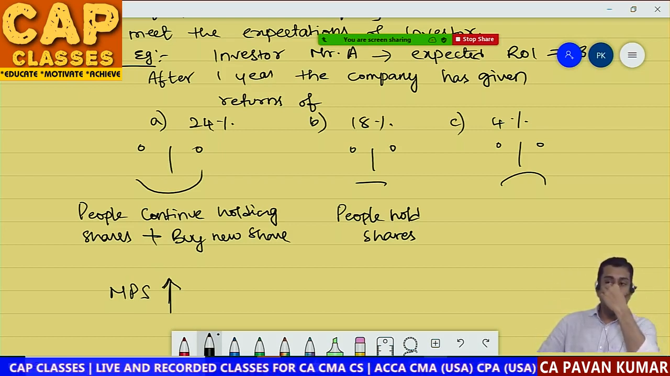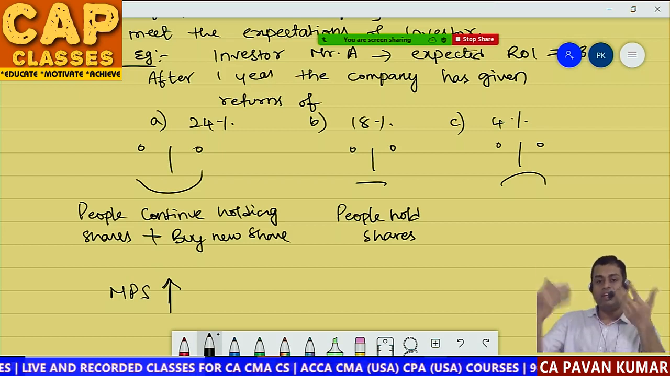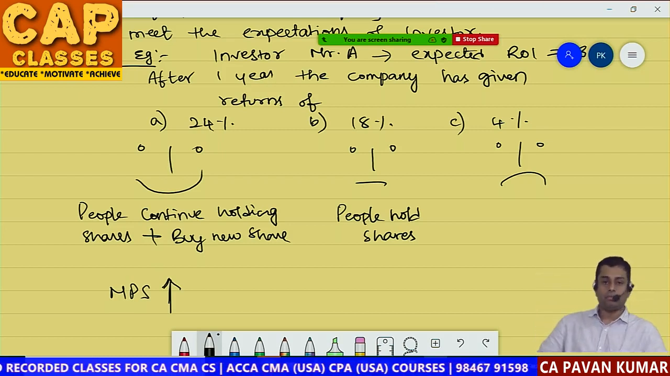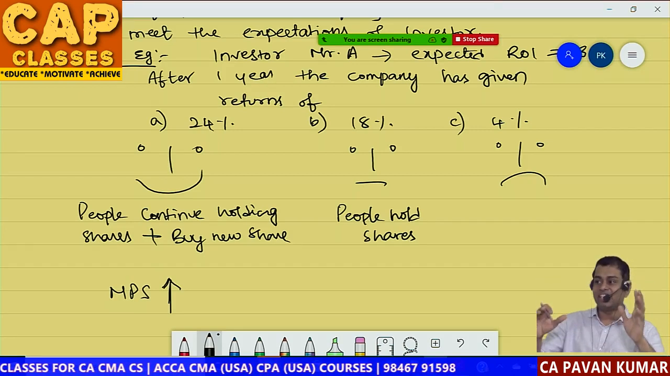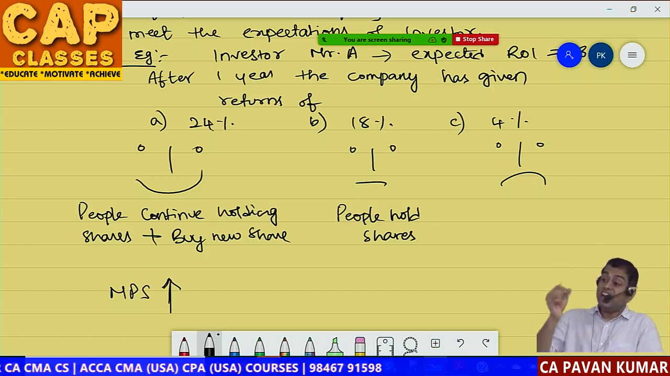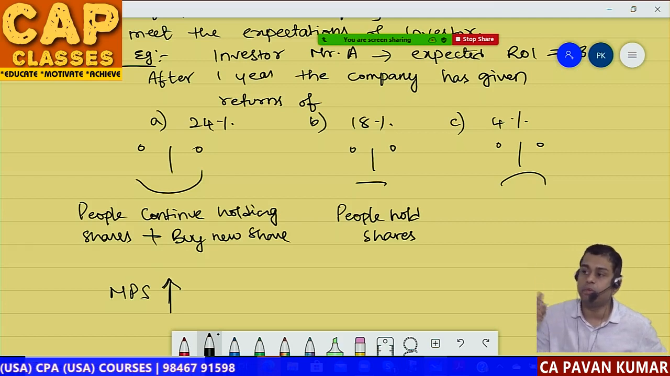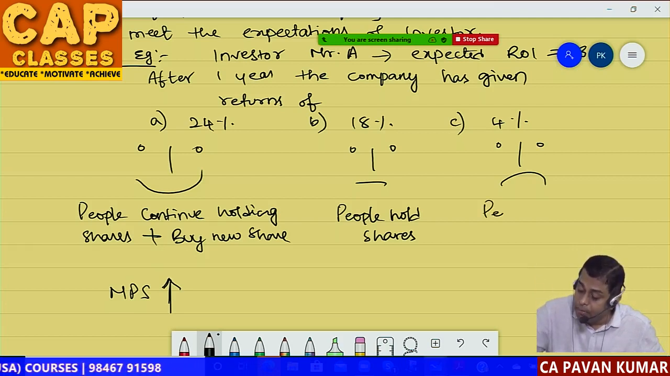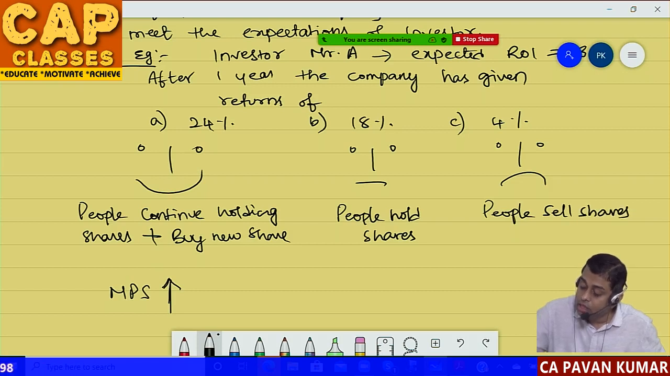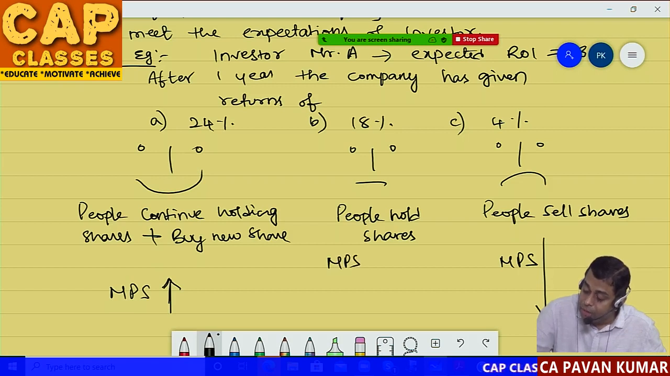There are some shares where, within 1 month, your investment will double. Jackpot. Sometimes you invest money in a share and it falls like hell. Then what will you do? Pavan sir, I expected 18%, now I got only 4%, what will you do? People sell shares. So the market price of share will fall. Here the market price of share will be maintained.